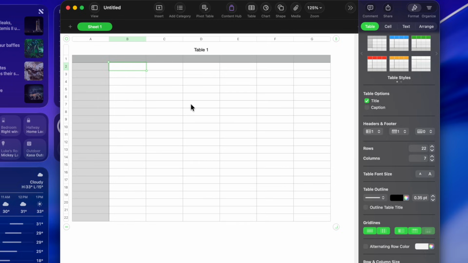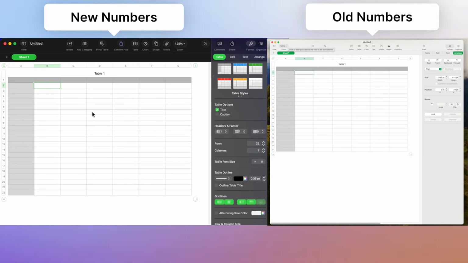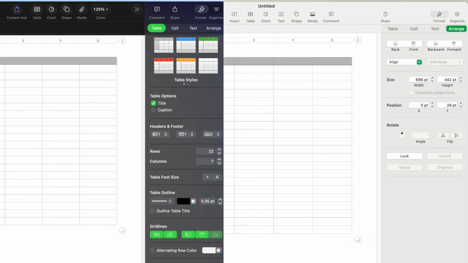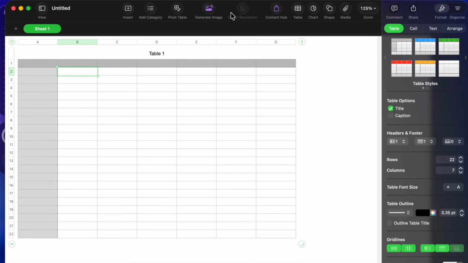What we're going to do now is also show a comparison. So here is the old version of Numbers. You can see it's white, and pretty much everything's very close to the same. They did move some of the icons around. For example, Zoom is on the left, where now they moved Zoom to the right. The toolbar at the top is relatively the same, but they did move stuff around. For example, share and comment, format, and organize are all in one area now, instead of being separated. That is just based on what I guess they feel like feedback wise.